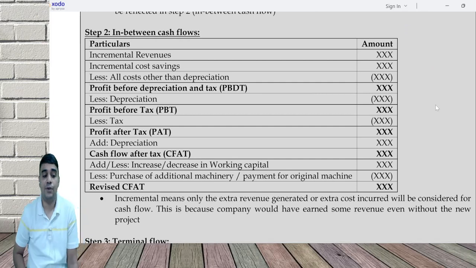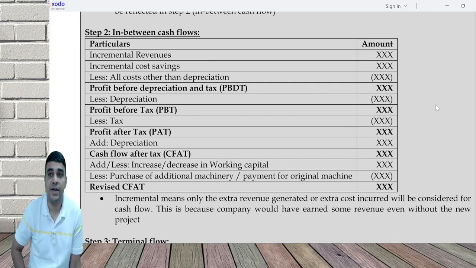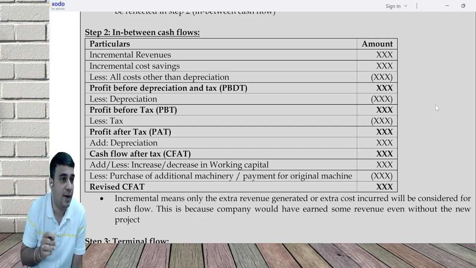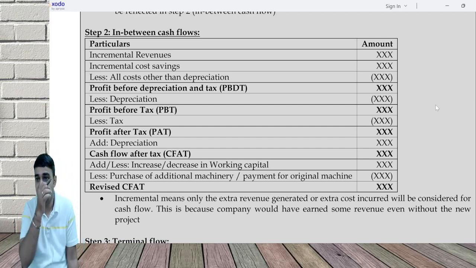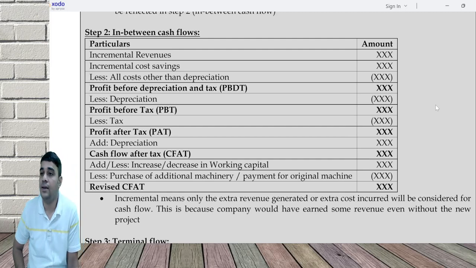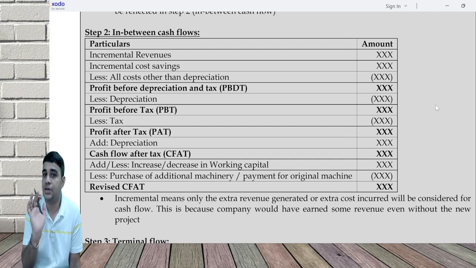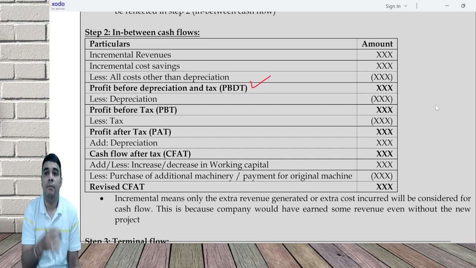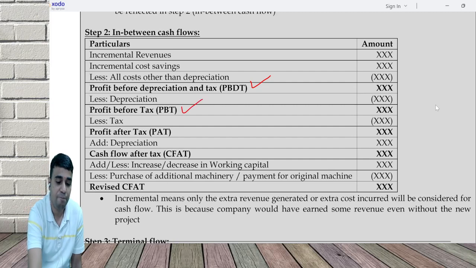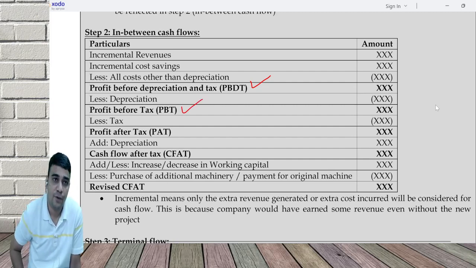In between cash flow, start with how much extra revenue you are making, how much extra cost saving. Any saving in cost is like a revenue. Deduct all cost other than depreciation or with depreciation, that's your wish. If you deduct without depreciation, it's called PBDT. Many times I deduct even with depreciation and directly give PBT, profit before tax.